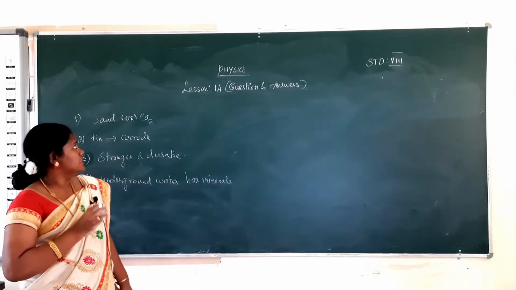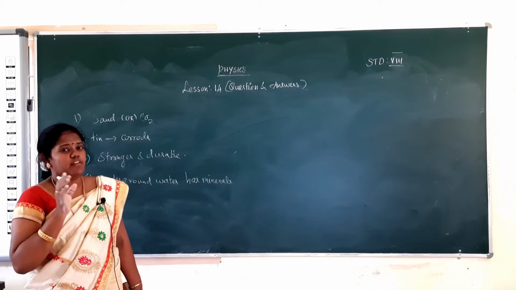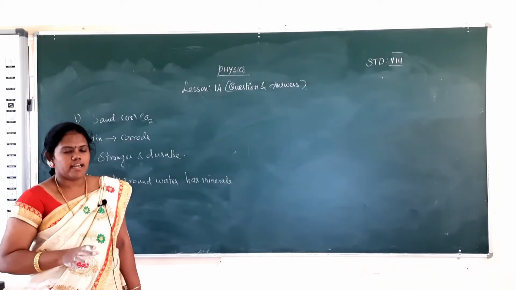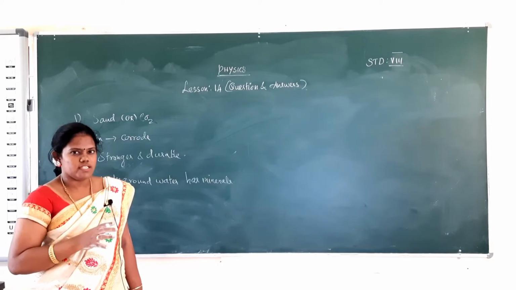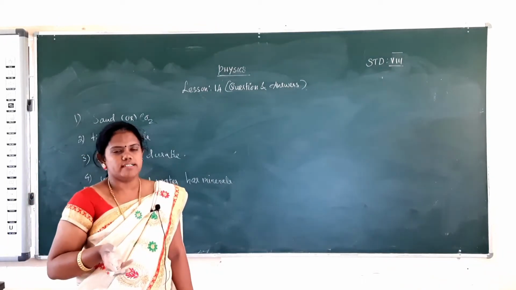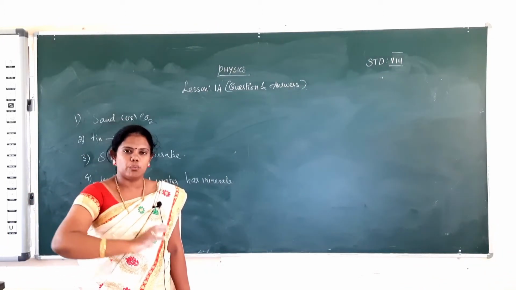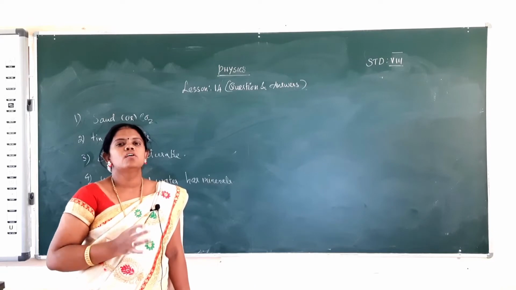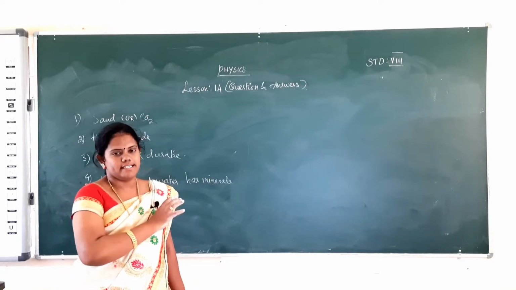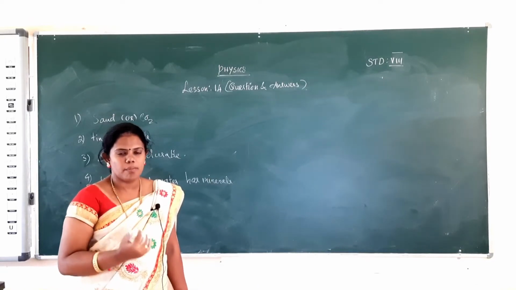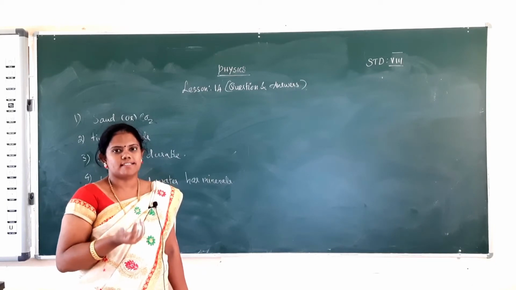Good morning, students. In this lesson, Lesson 14, the chemical effects of electric current. What is current? Electricity connection through liquids. What are conductors? What are insulators? And chemical effect of current and electroplating, application of electroplating. All the topics are discussed in this lesson. Today, we will discuss some question answers, the book back exercise in this lesson.